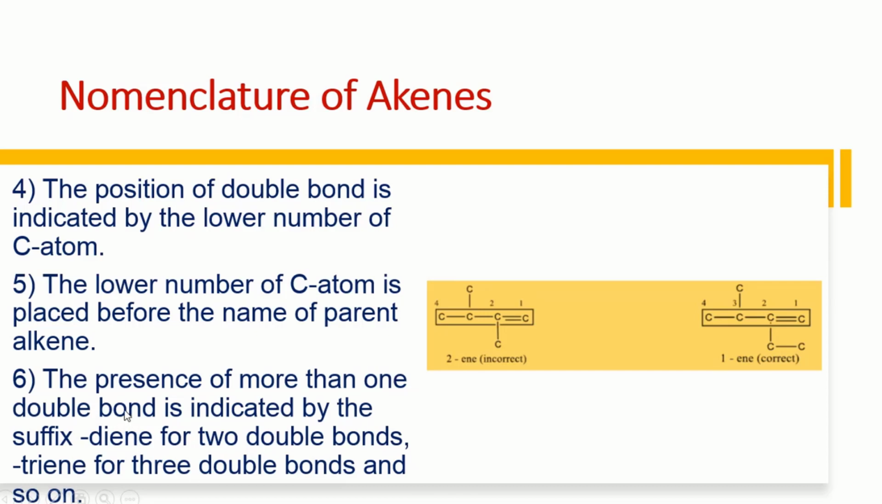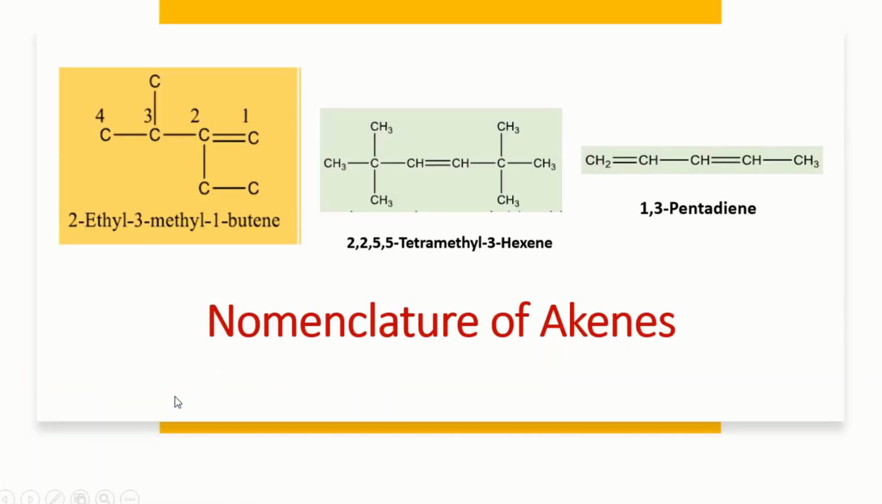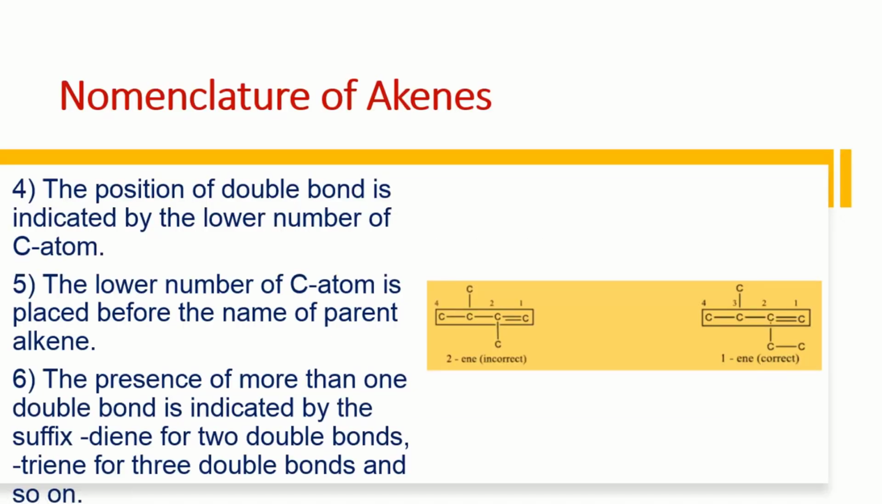If there is a possibility that we have more than one double bond, the presence of more than one double bond is indicated by the word diene for 2 double bonds, triene for 3 double bonds, and so on. So these are some rules. The basic rules are similar to those for the alkanes. Number 1, we select the longest chain containing the double bond. Number 2, we number from the side where the double bond is nearest. And number 3, we give the names of the branches. Similarly, just like the alkyl chain, we will give the name of the substituent like this.